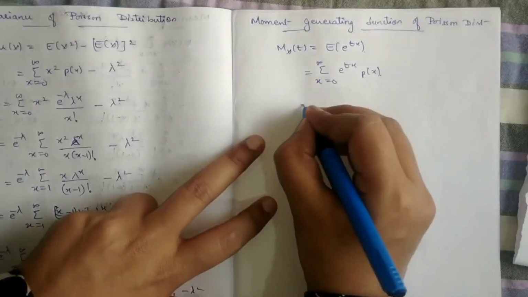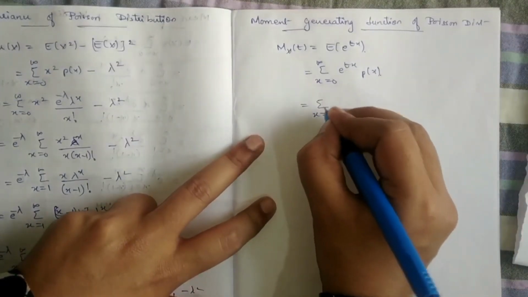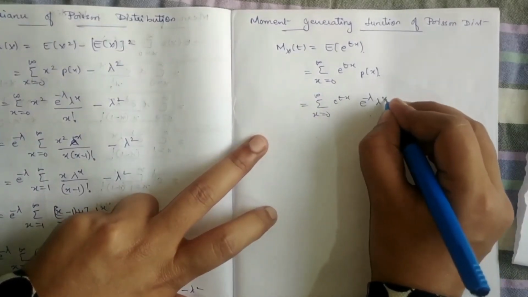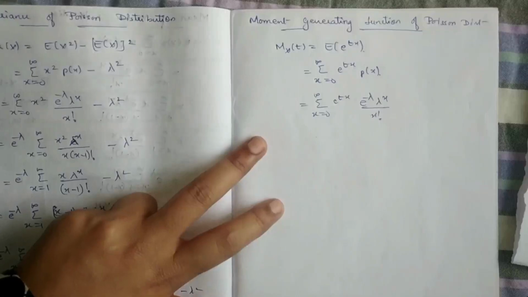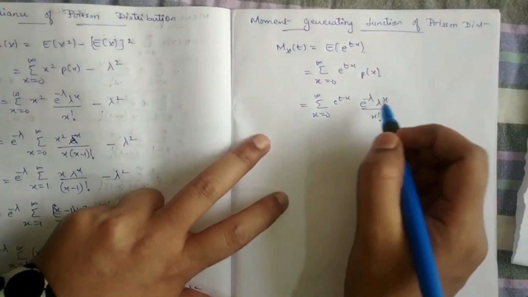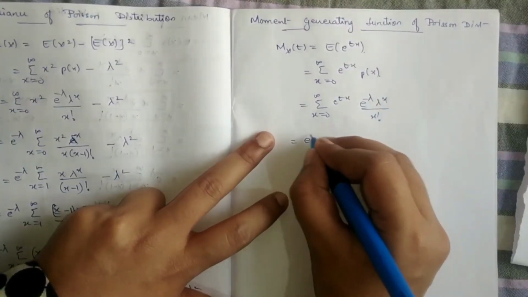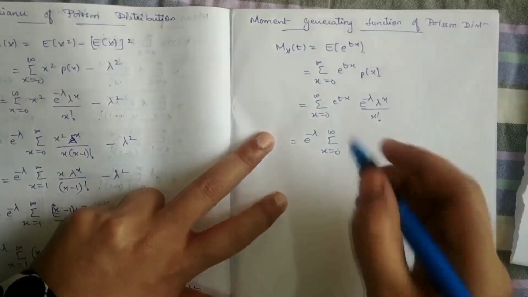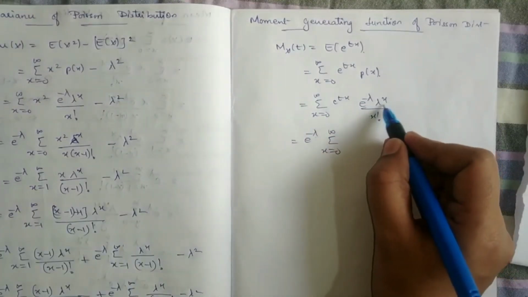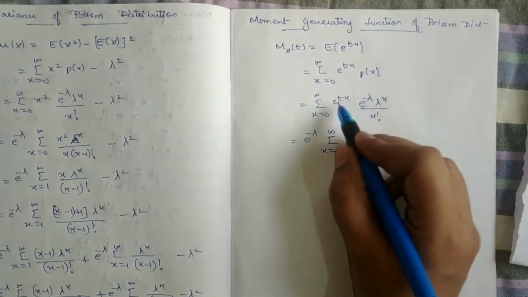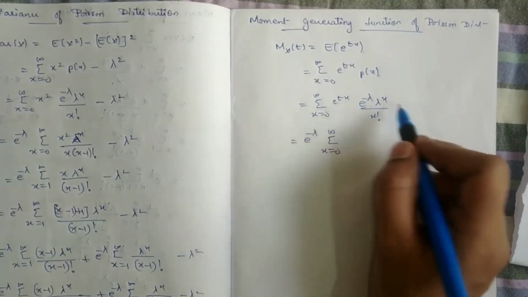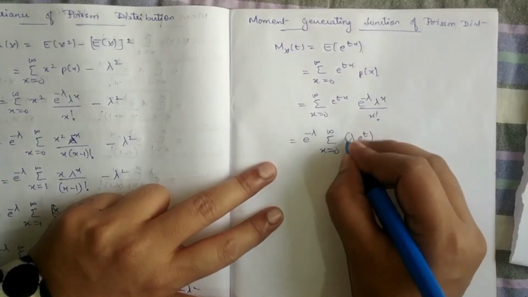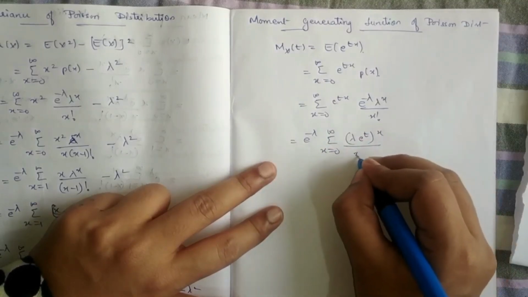And p of x for Poisson distribution is given by e power minus lambda lambda power x by x factorial. The summation is running on x, so e power minus lambda will be constant. E power minus lambda summation x from 0 to infinity, so this is e power tx and this is lambda power x. Powers are same for both the terms, so we'll take that power outside. What do we get? Lambda into e power t whole power x divided by x factorial.